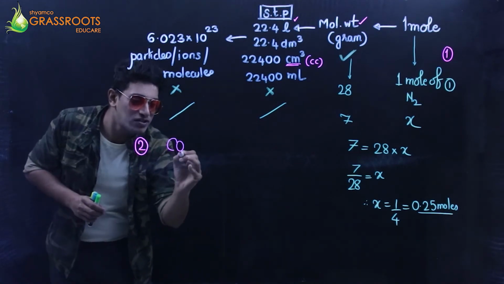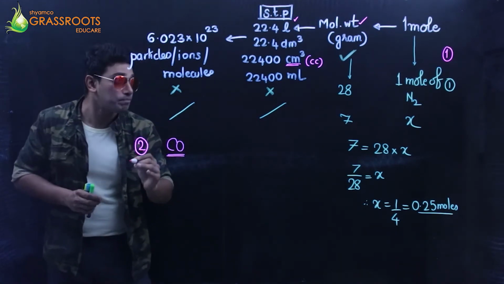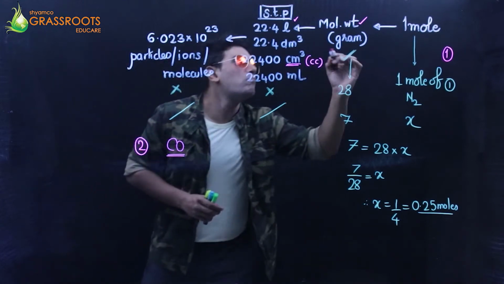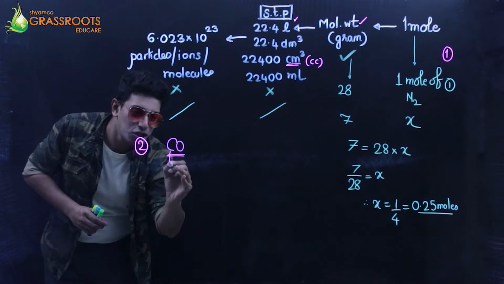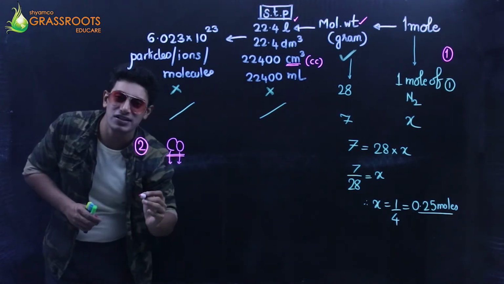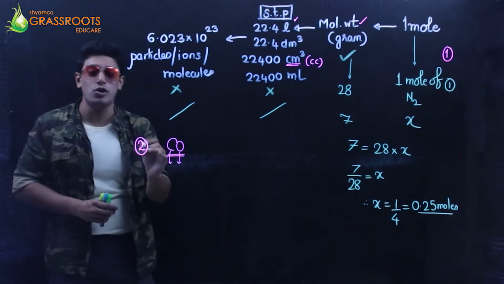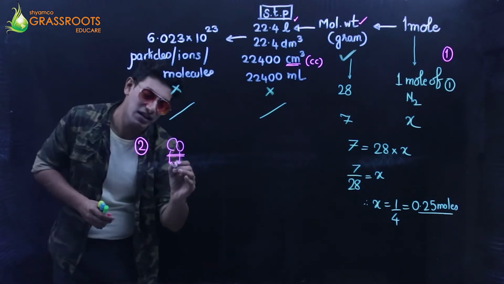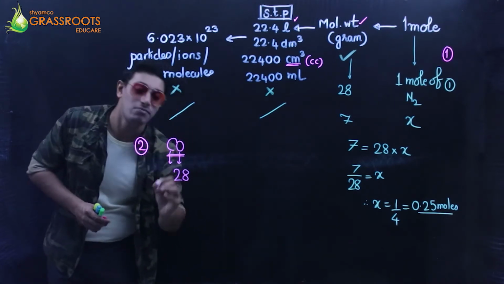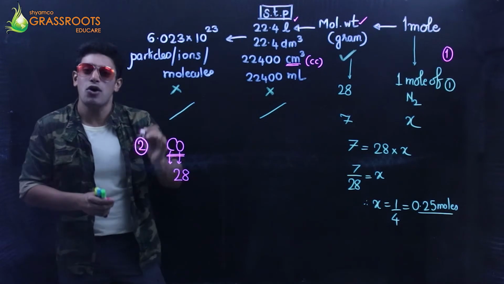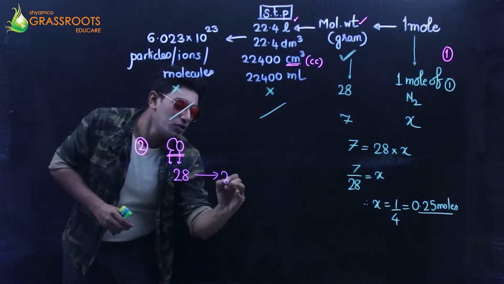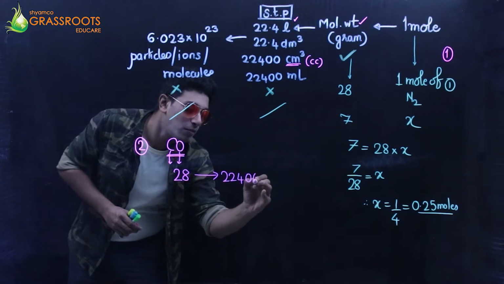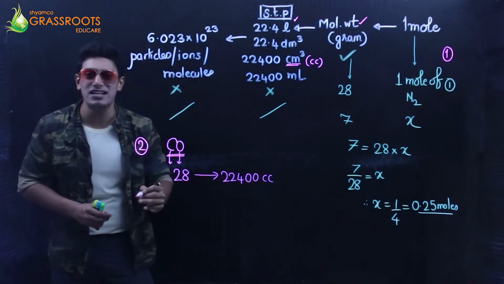We are talking about the substance called carbon monoxide. Can I say the molecular weight of carbon monoxide is 12 and oxygen is 16. So the molecular weight is 12 plus 16. That's going to be 28 grams. 28 grams of carbon monoxide occupies 22400 cubic centimeter.